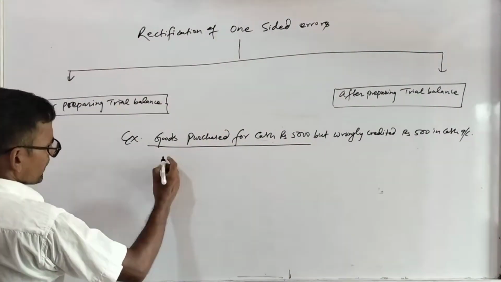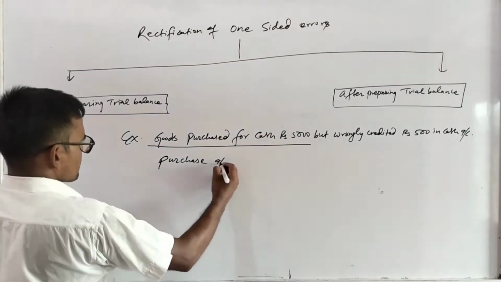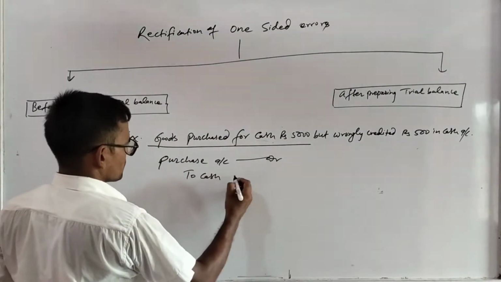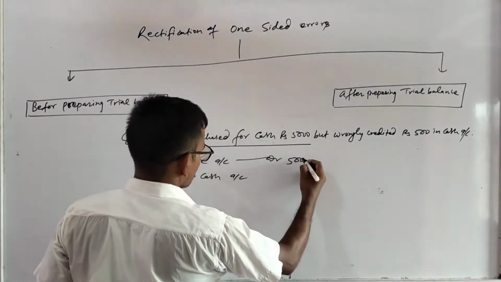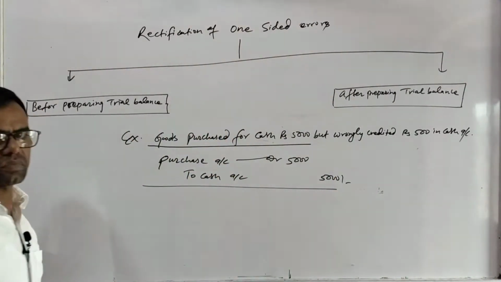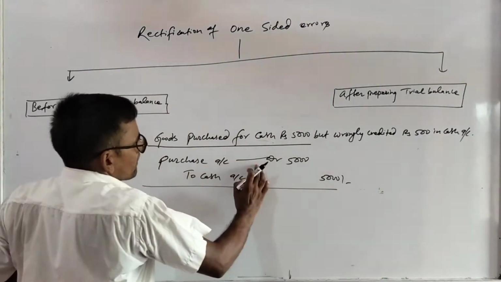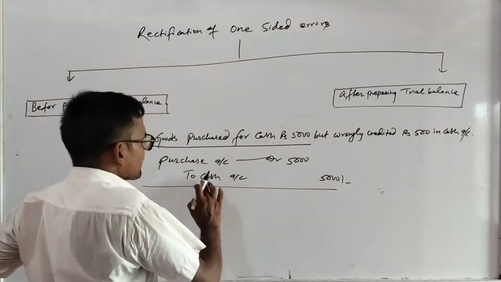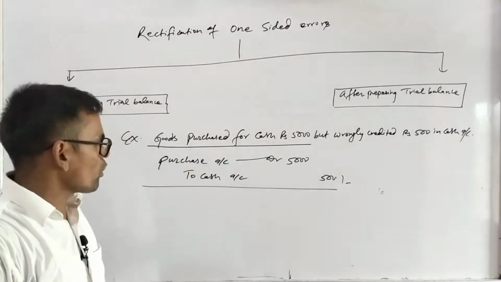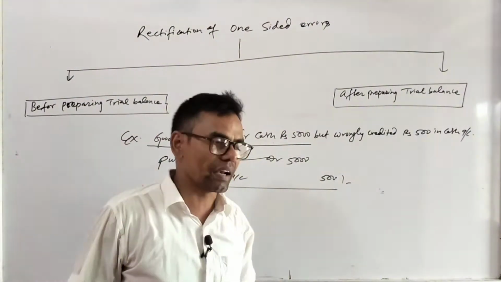Its journal entry will be purchase account debit to cash account 5,000. Okay, but the mistake is like this. Purchase account debit 5,000, okay, but in cash account he has written only 500, and while posting into the ledger, the amount in the cash account is written just 500.